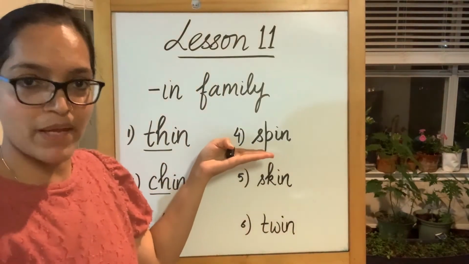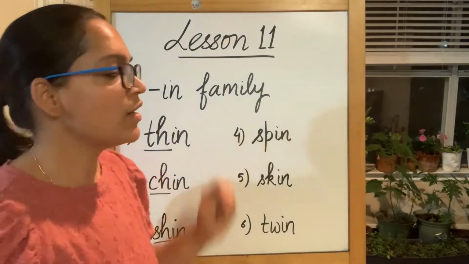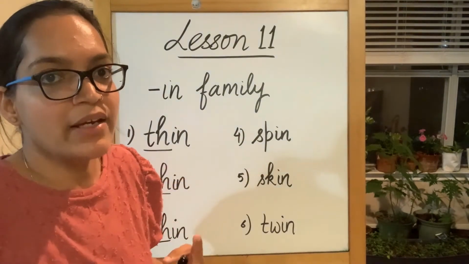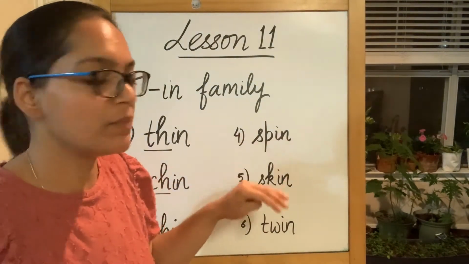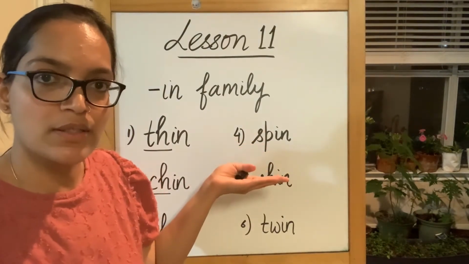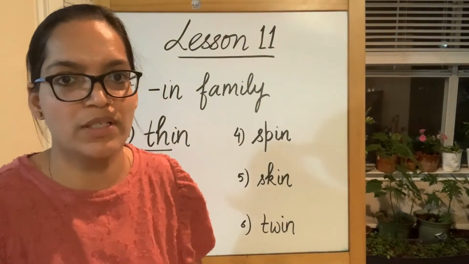We have spin, skin, and twin. Now, how do we pronounce these words? With the usual sounds, if we read these words, it will become sup, in, supin. But is it supin? No, it's spin. Now, how do we say these words?